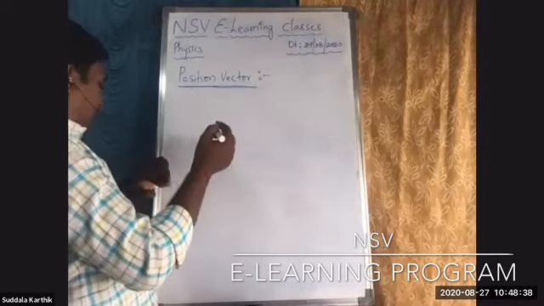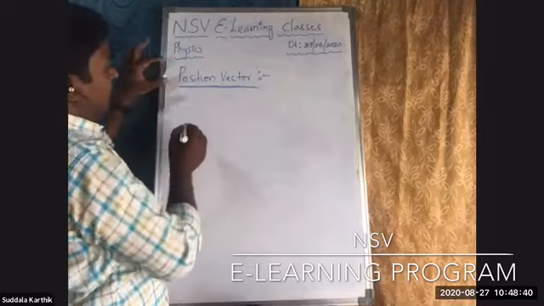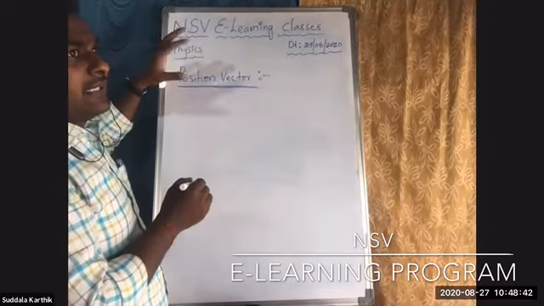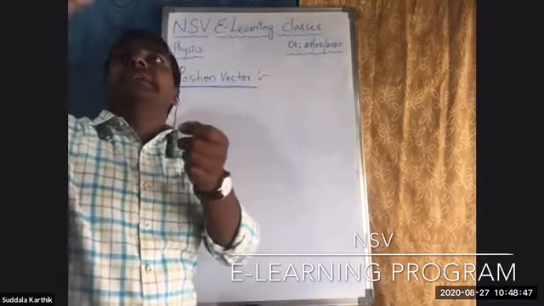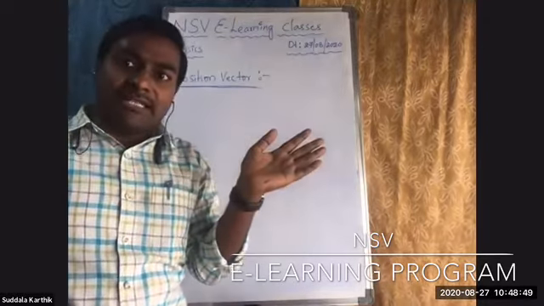So position vector, Nana. The name itself has meaning. Position vector gives the position of a particle. I told you, a mosquito is moving inside the room, randomly moving inside the room.